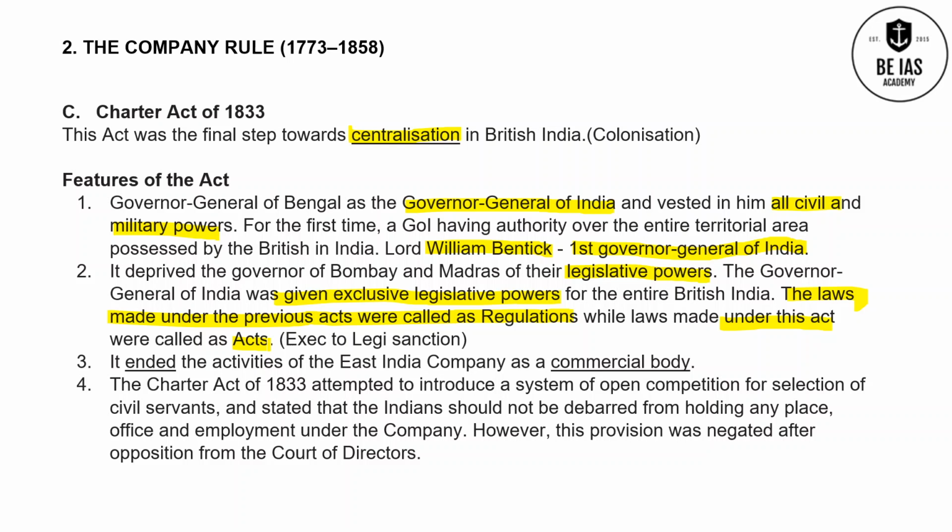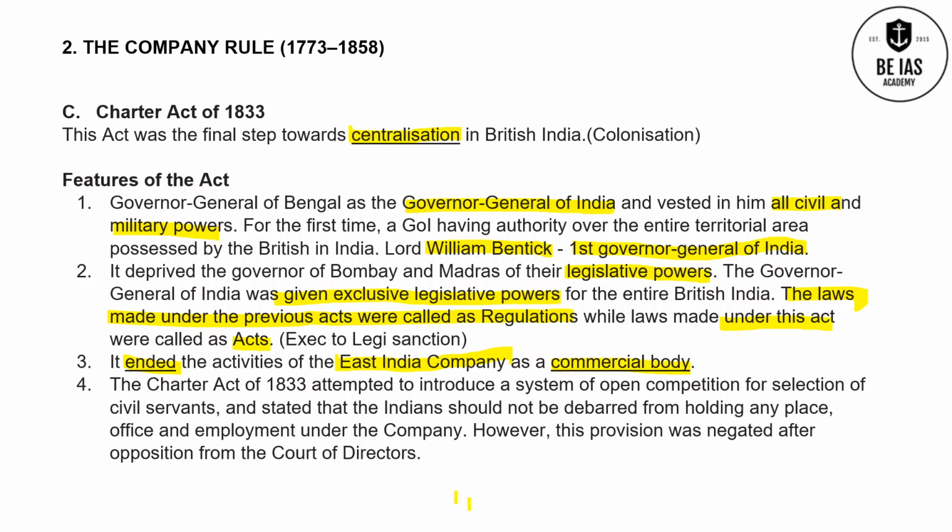Okay. It also ended the activities of East India Company as a commercial body. You have to remember this. This is asked in prelims a couple of times. Which act ended the activities of East India Company as a commercial body? That is the Charter Act of 1833. And the final step towards centralization was the Charter Act of 1833. The Charter Act made the first Governor General of India. Who was he? William Bentinck.